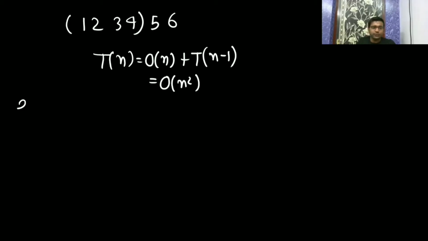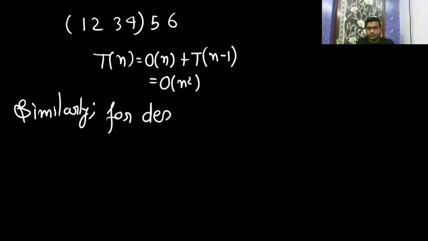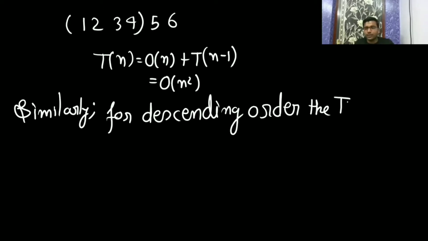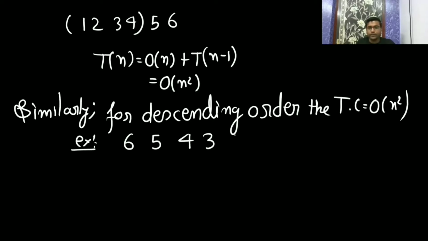Similarly for descending order, the time complexity will be big O of n square. For example, if I give you the input 6, 5, 4, 3, 2, 1, here also you will consider the last element as the pivot element.